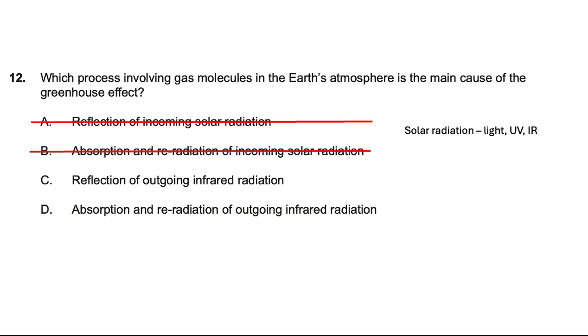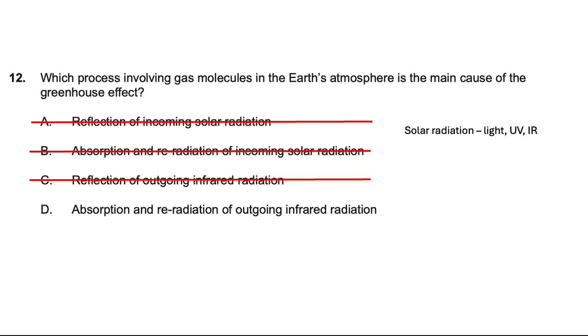Okay, now we'll look at reflection, and we'll look at C and D. These are two very similar statements, and this is at the heart of the misunderstanding that a lot of students have about the greenhouse effect. What happens in the greenhouse effect is that the outgoing infrared radiation, so the infrared radiation which is emitted by the Earth, is then absorbed by the gas particles and re-radiated.